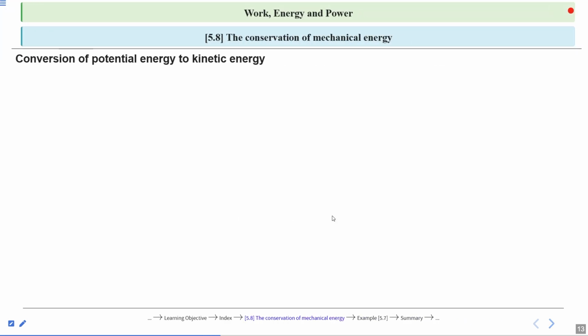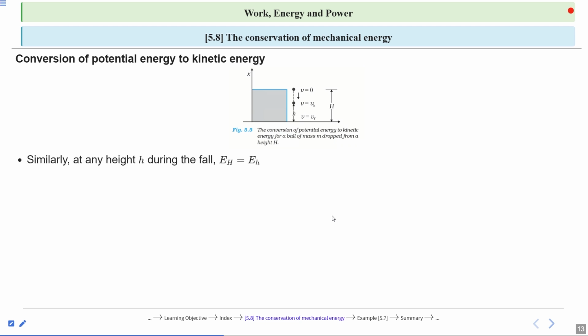Now, at any height, similarly, we can say during the fall, the energy at the maximum height is equal to the energy at any height.